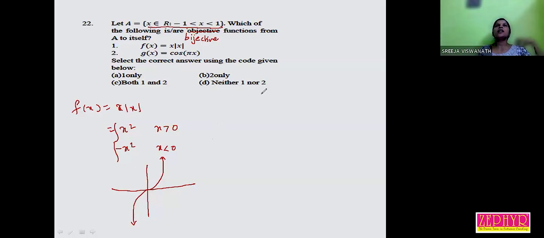One-one means distinct elements have distinct images. Onto is, for every y belonging to Y, there is an x belonging to X such that y is equal to f of x. Do you know the horizontal line test? Anyone? Vertical line test and horizontal line test.